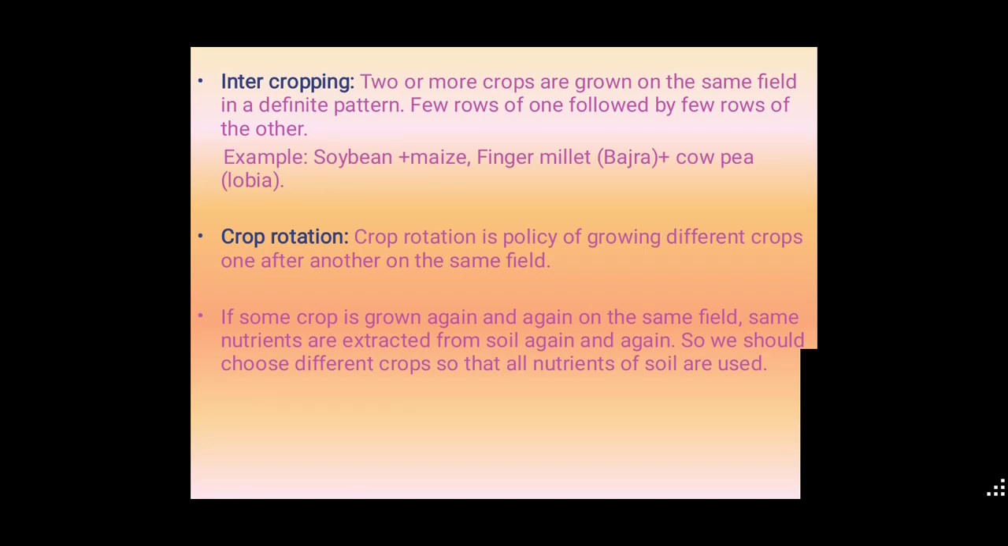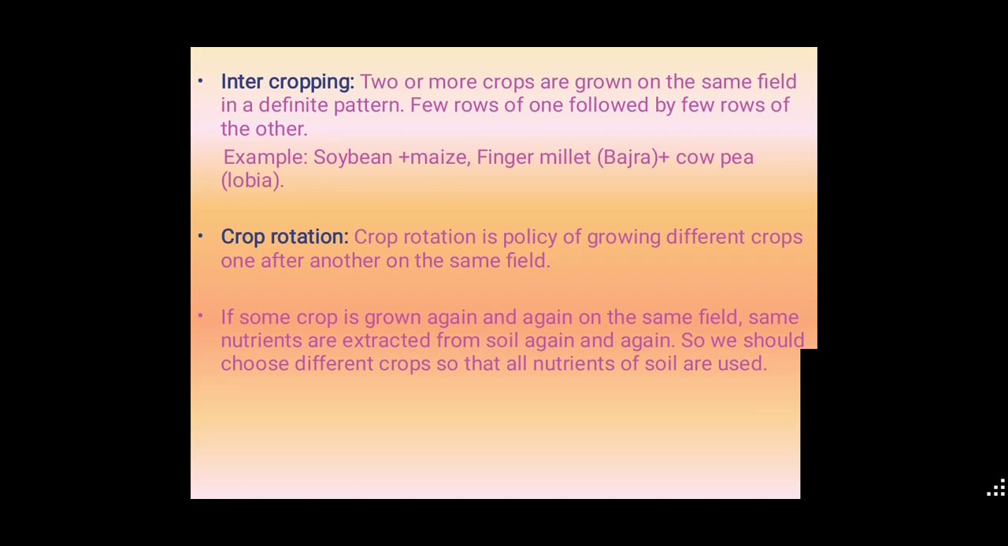Example: soya bean plus maize. Soya bean in the first and second rows, then in the third and fourth rows we are using maize here. That is called intercropping. One more example is finger millet, also called bajra here, with which we are using cowpea. That is called intercropping.